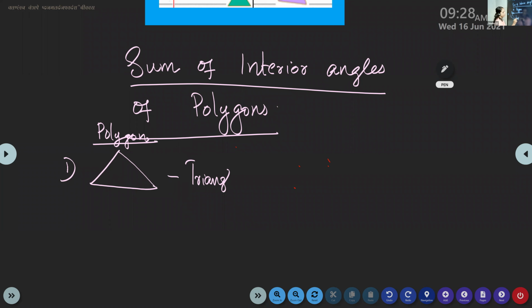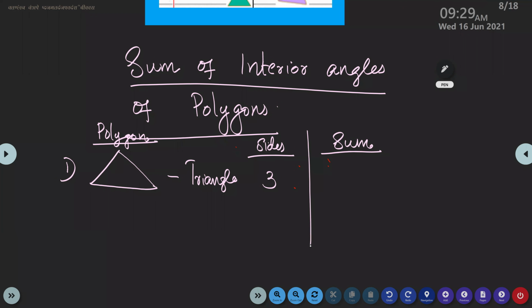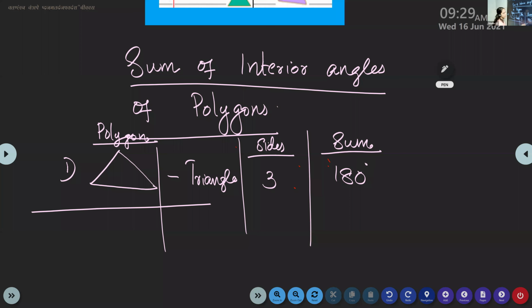How many sides does it have? 3 sides. And what is the angle sum of a triangle? 180 degrees. So you know it. The first one is the base. Based on this, we are studying all the other ones.